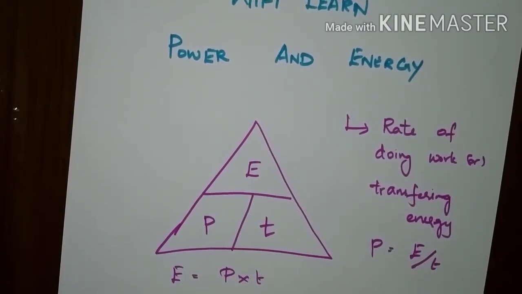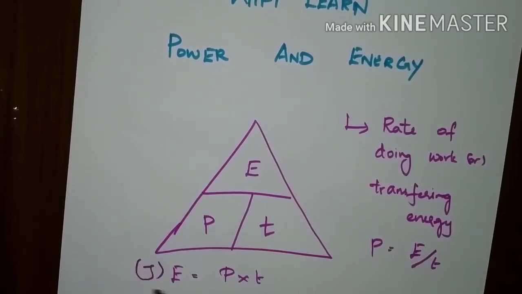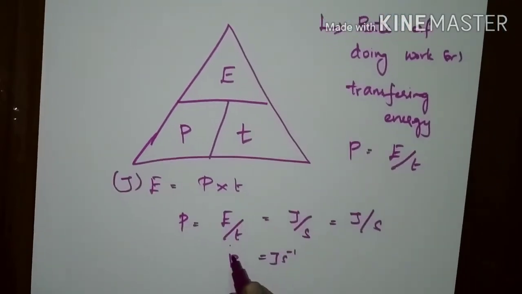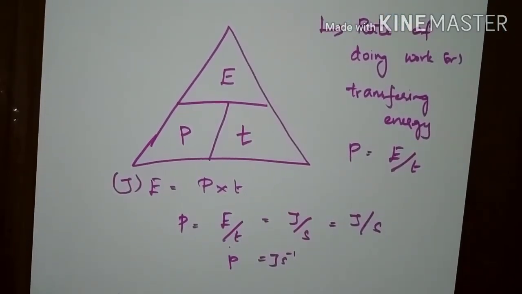And we all know the unit of energy is joules, right? The unit of energy is joules. So the power unit can be represented where energy is in joules and the time period is measured in seconds. So the unit of power is joule per second, or joule second inverse. The unit of power is joule per second.